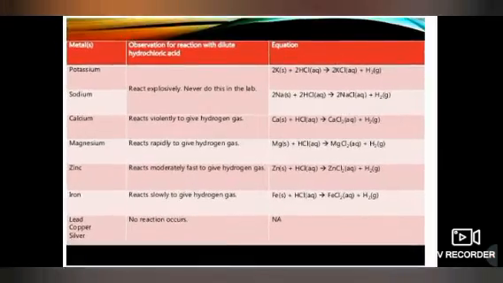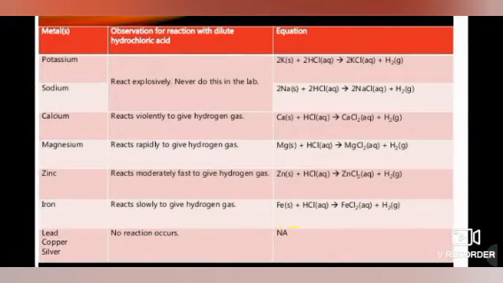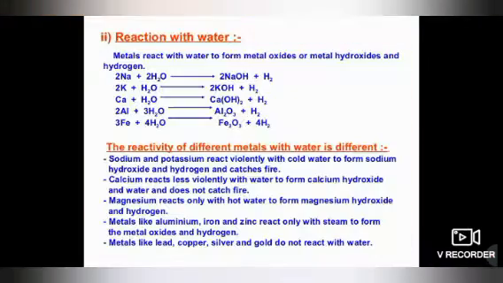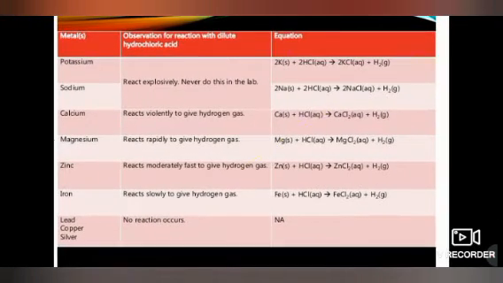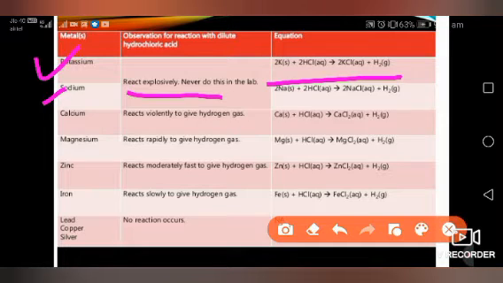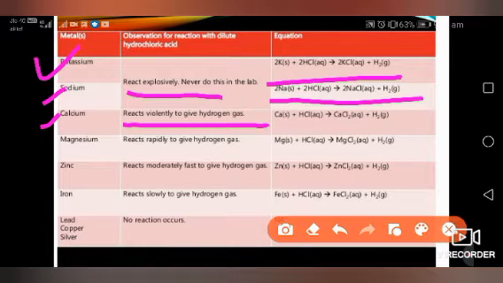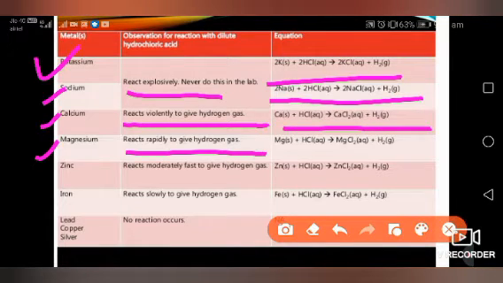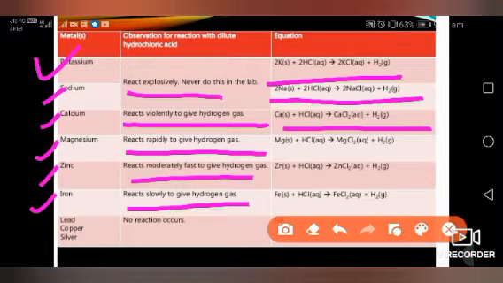Now let's see the reaction of potassium with acid. The second property is the reaction of metals with acid. The reaction of potassium with acid will give potassium chloride. Sodium is highly explosive; never do this in the lab. Sodium with HCl will give sodium chloride. Calcium reacts violently to give hydrogen gas. Magnesium reacts rapidly to give hydrogen gas. Zinc reacts moderately to give hydrogen gas. Iron reacts slowly to give hydrogen gas. Lead, copper and silver don't react with acid because they are the least reactive elements.